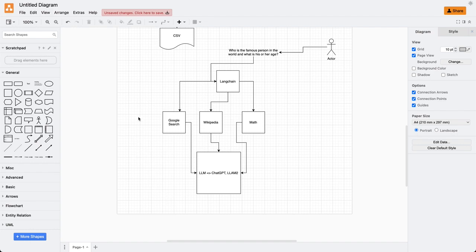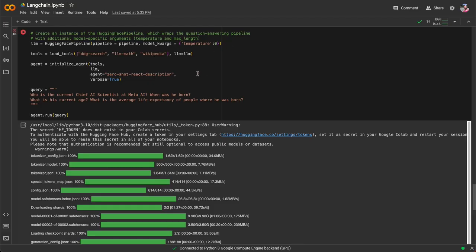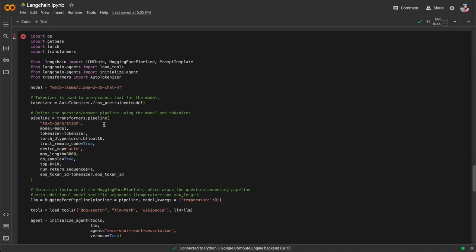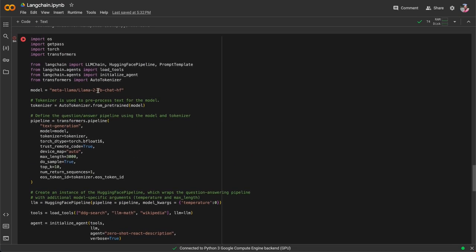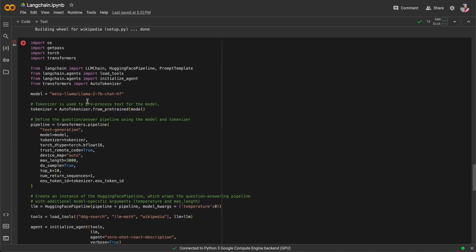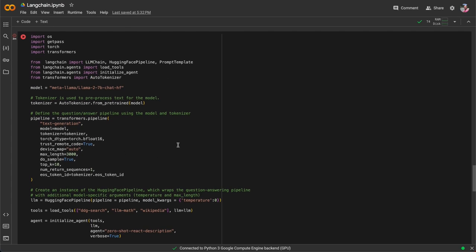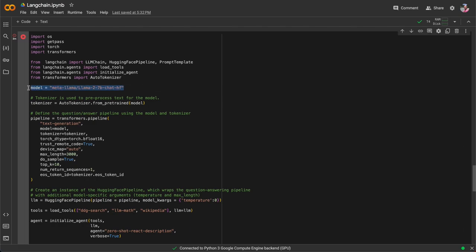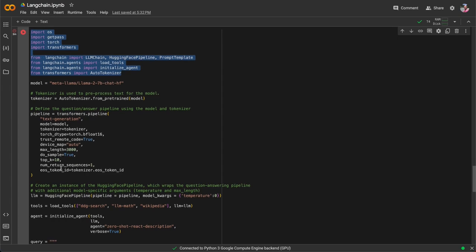What I have done here is create this demo in Google Colaboratory. This code I have already explained in my previous videos. I'm just defining a model, instantiating the libraries, then creating a basic pipeline of my own with a tokenizer.